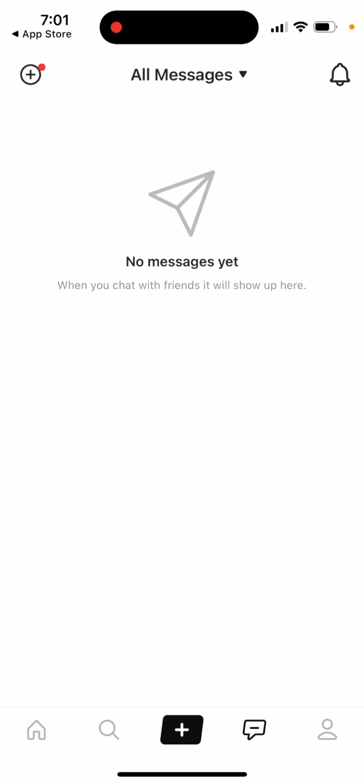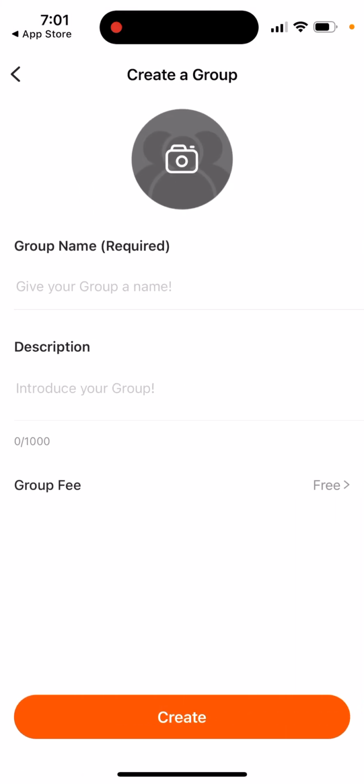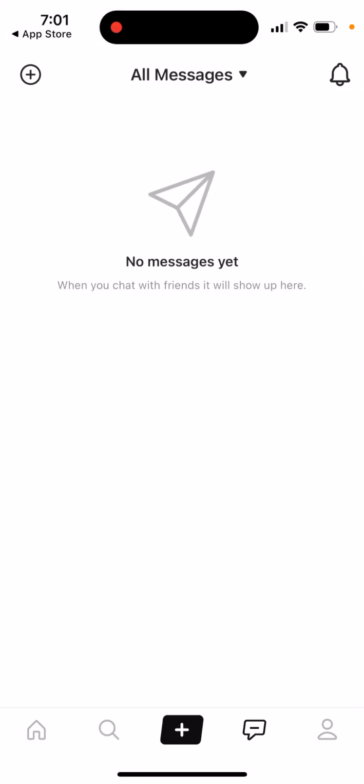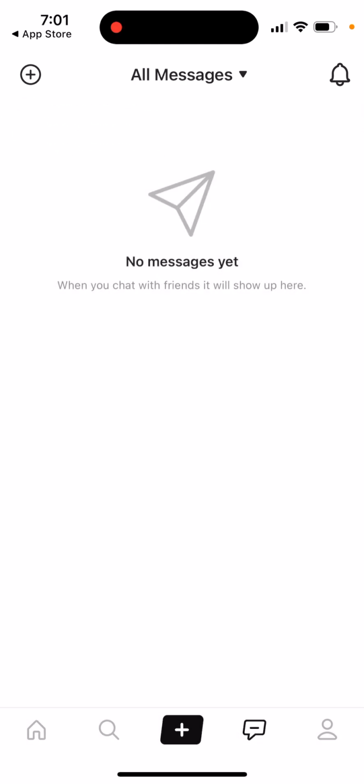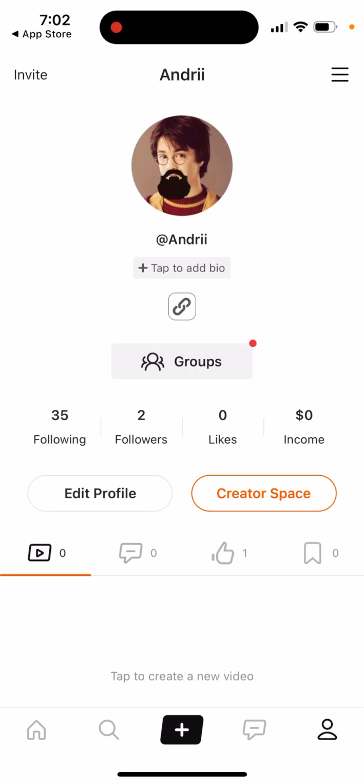Then you have your messages section. So you can DM, you can create a group, private messages, group messages. So all kinds of features. This app is quite advanced, I must say. It's not as advanced as TikTok, but it offers quite a lot of features. So it's not just videos here. And then yeah, you just have your account. And later I will show you how you can go live or how you can create your radio, whatever.